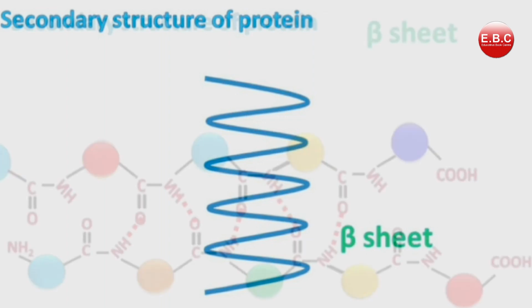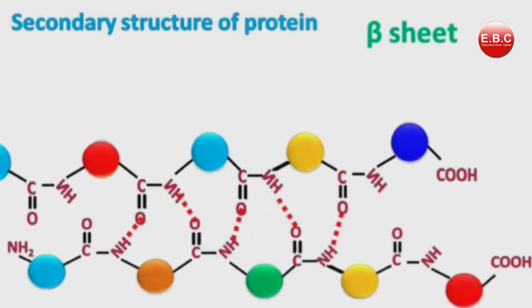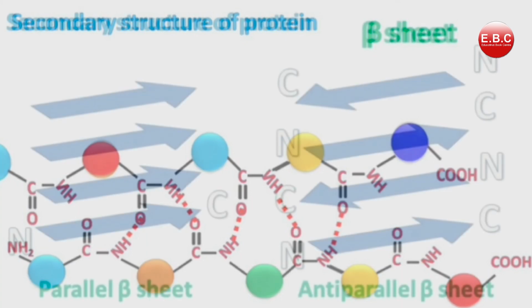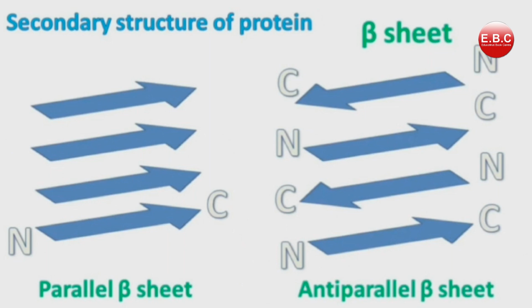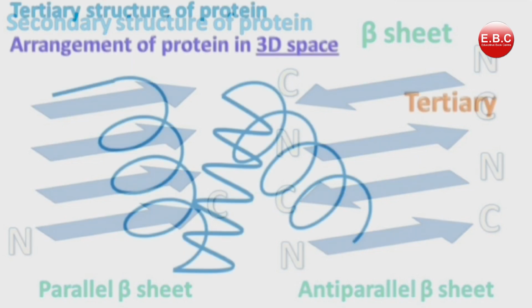It is the second type of secondary structure of protein. In alpha helix, hydrogen bonds were formed within the same polypeptide chain, while in beta sheet, hydrogen bonds are formed between two different polypeptides or the same polypeptide chain. It can be arranged in parallel or anti-parallel fashion.